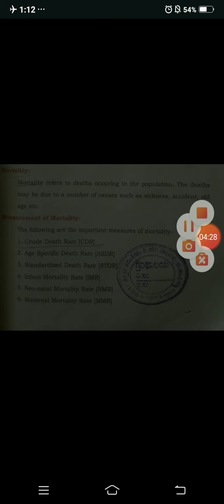Here come the types of mortality, which measure how the population decreases or increases. There are a total of 6 types of measurement of mortality rates.